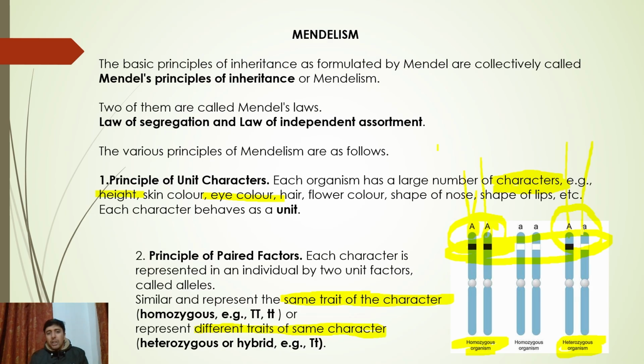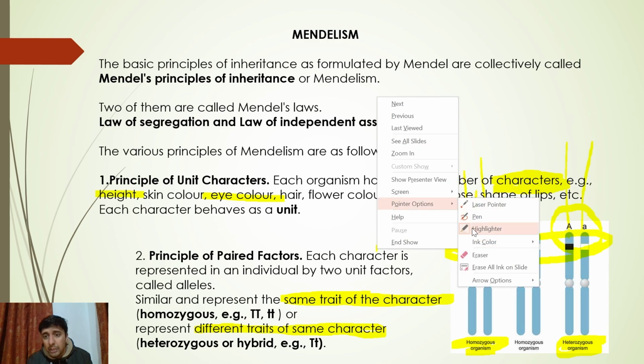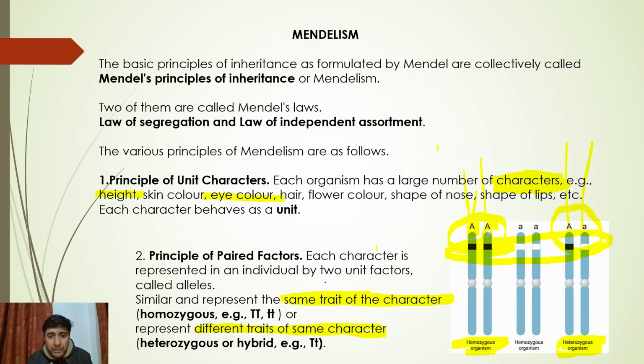So in homozygous organisms there are similar alleles having the same trait. Remember this. Let me go back to the pen. In homozygous, they have the same trait. In heterozygous they have different traits. Over here, one will be tall and another will be dwarf, whereas in homozygous it will be tall, tall, or it will be dwarf, dwarf.